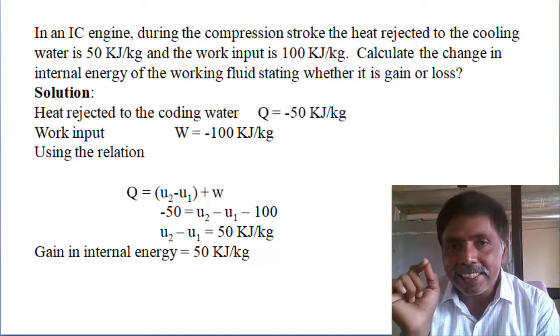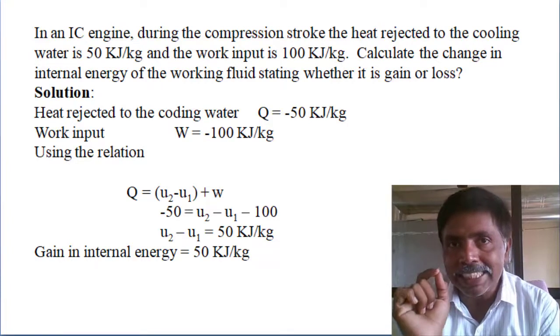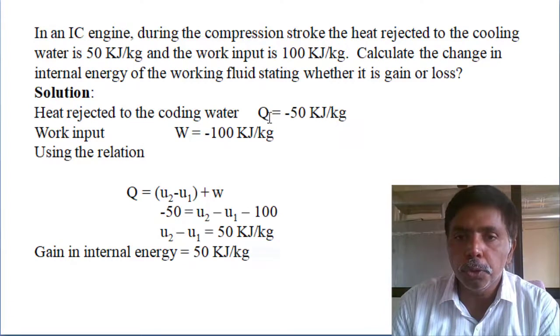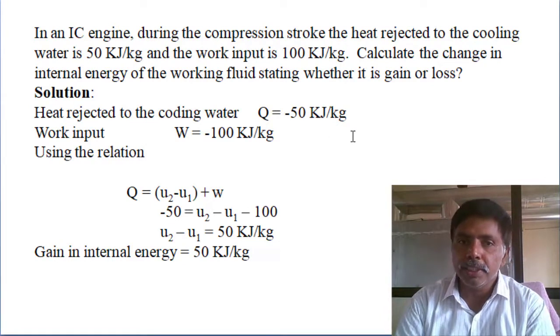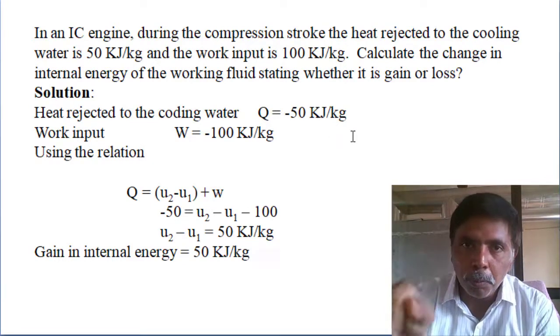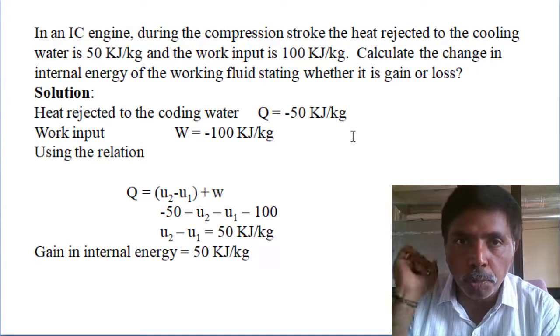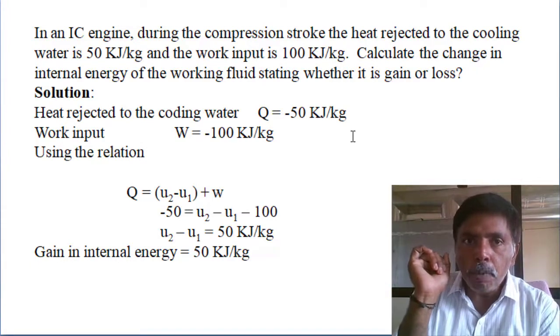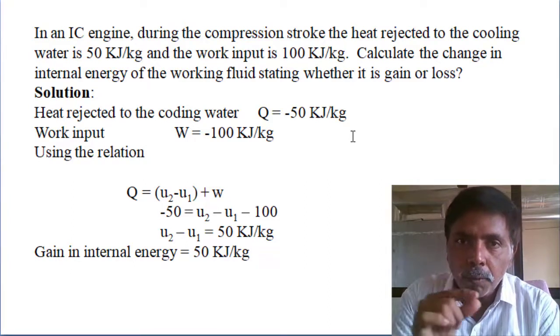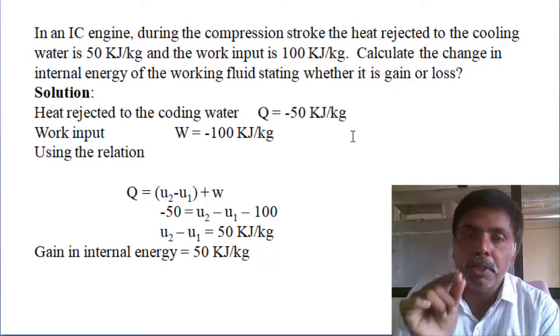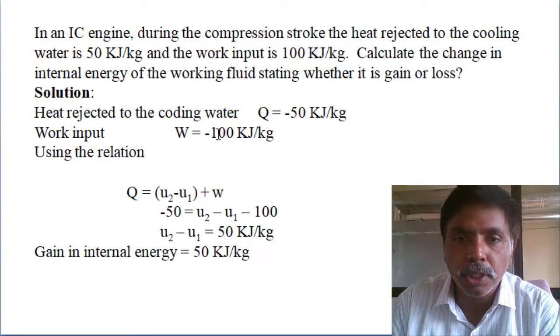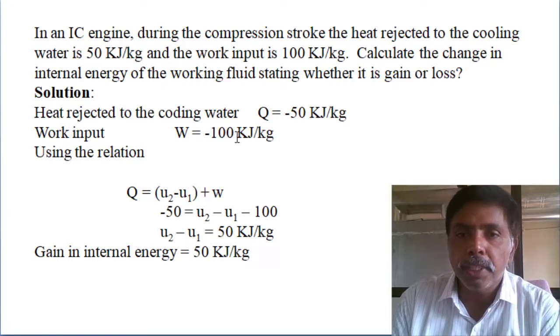Heat rejected to the cooling water means heat rejection, always negative. So Q is minus 50 kilojoules per kg. Second one, work input. Work done by the system is positive; heat to work is our positive principle. So work input to the system means W is also negative, minus 100 kilojoules per kg.